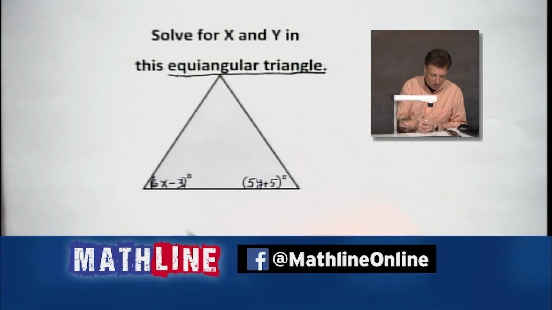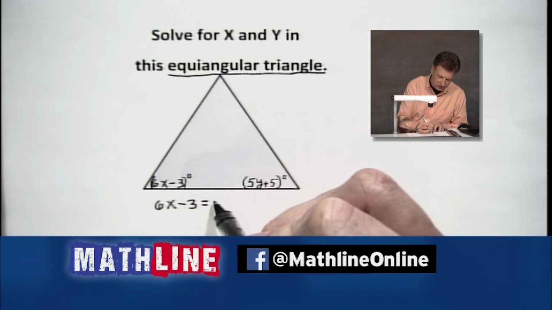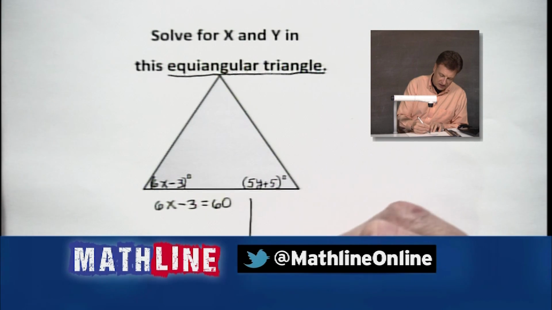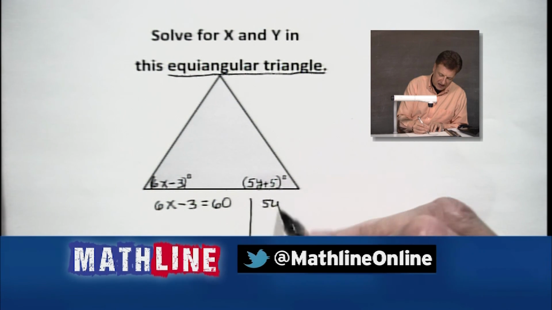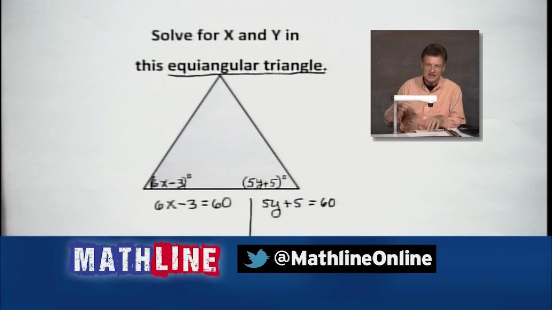So we're going to go right to the source here. Don't try to set them equal to each other. No, you don't need to do that. Just say 6x minus 3 equals 60. Isn't that easy? And on the other side of the coin, let's do the same thing. 5y plus 5 equals 60. Life is good. It's even better because these numbers are fairly easy to work with.